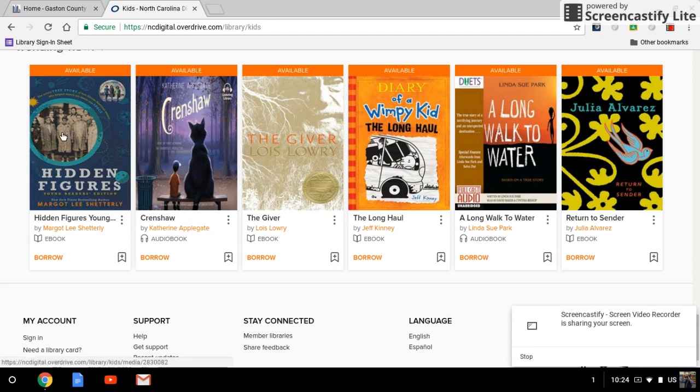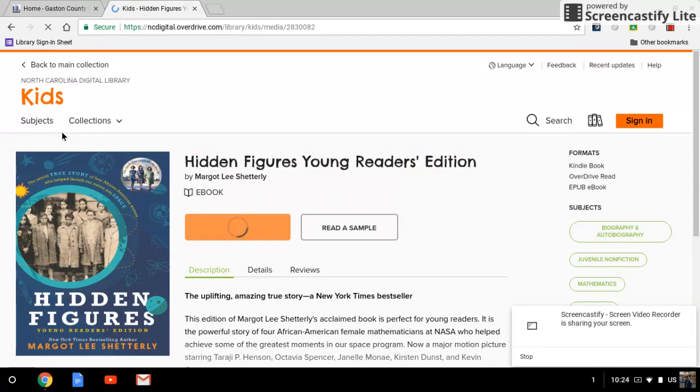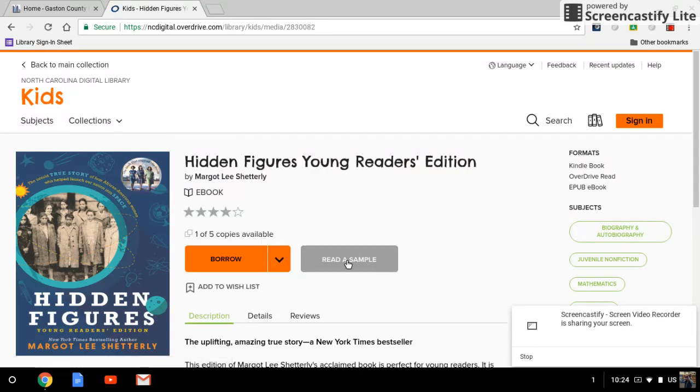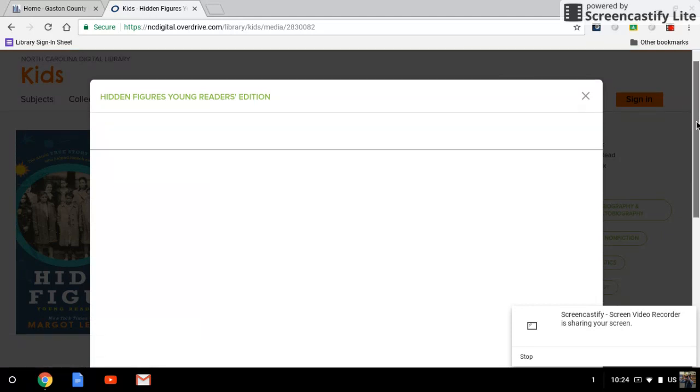So let's just say that you saw the Hidden Figures movie, you loved it, and you really want to check out the Hidden Figures book. Again, just because you click on it doesn't mean that you're making a commitment. Just like in Destiny, you can read a sample. So you click on that and you read a sample just to see if you like it, because I always encourage you to do this.